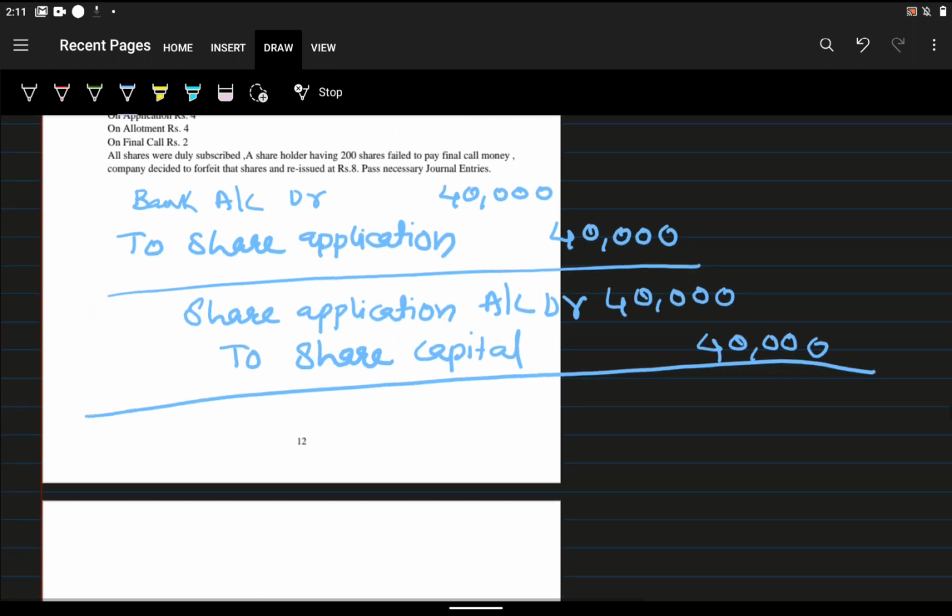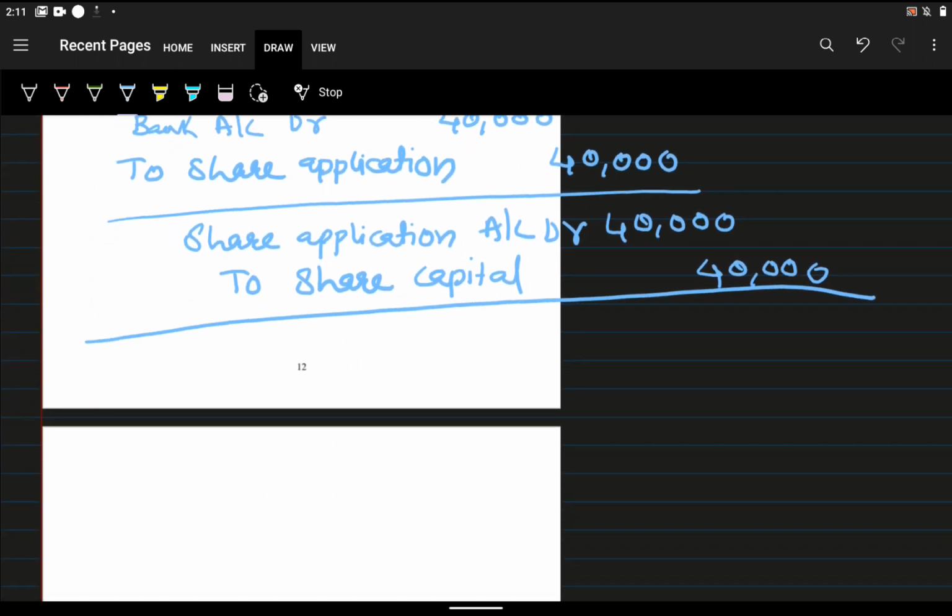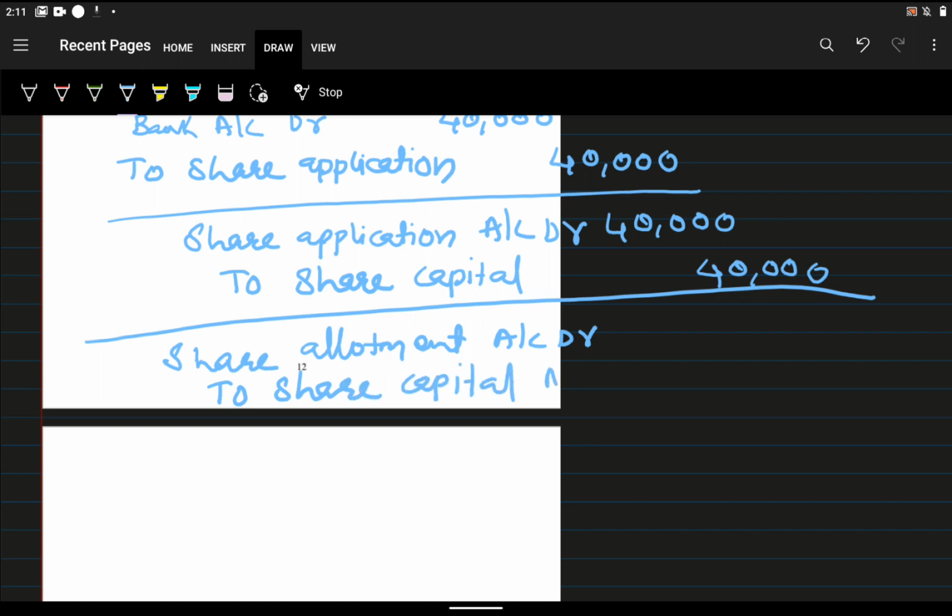What is the next journal entry? Share allotment. There is no call scenario in share allotment, only in the final call did it come. So till share allotment we can do the same procedure, no different. Share allotment account debit to share capital account.